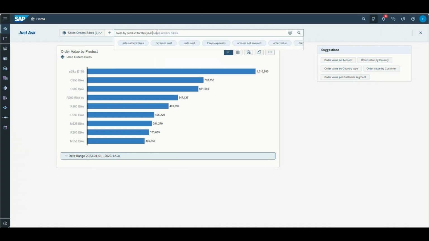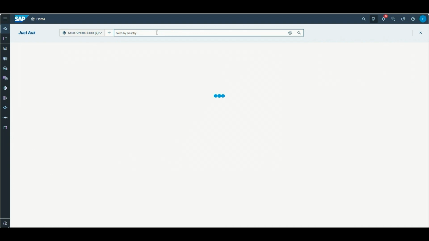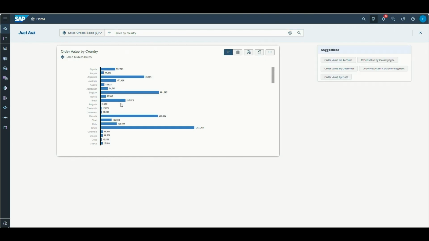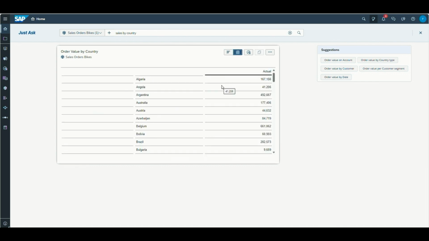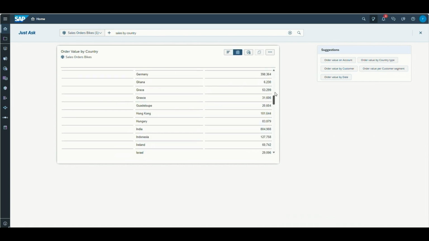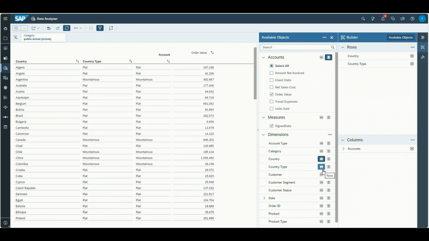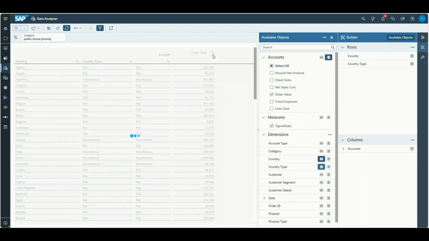Next, I'm interested actually in the sales by country. So all I need to do is I'm going to type in sales by country. And again, the system is producing me a chart that's depicting the answer for this question. There are quite a few countries, so it's a little hard to read in a bar chart, so I can see it also in a table. And if I want to continue now analyzing this table, I can just click on my data analyzer, where I have a multitude of interactive capabilities. I can slice and dice it in the way that it will help me to answer my business question.